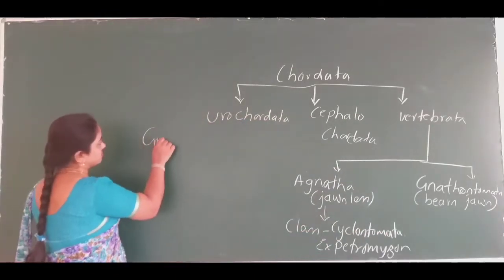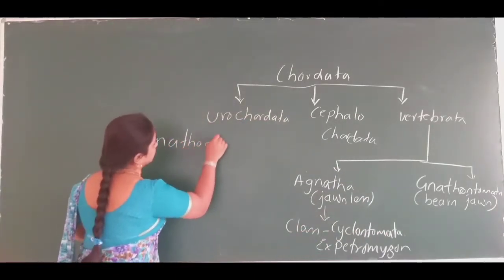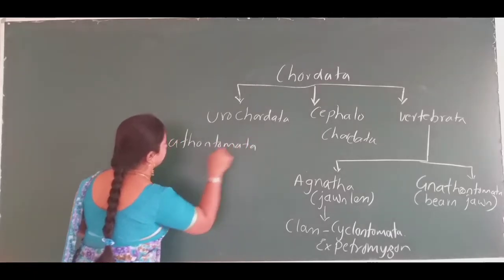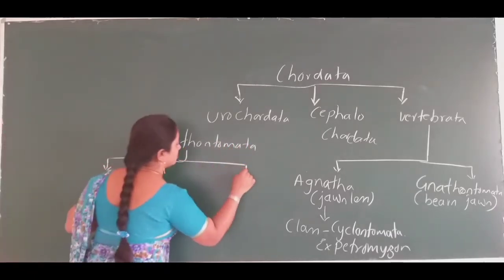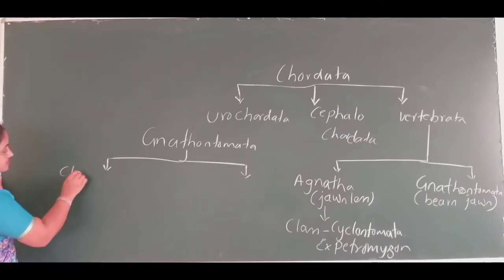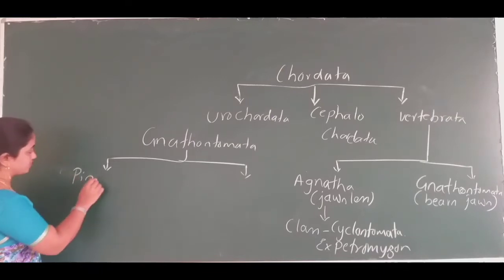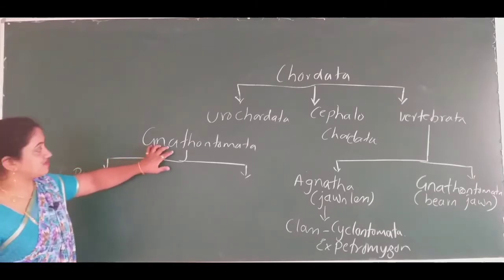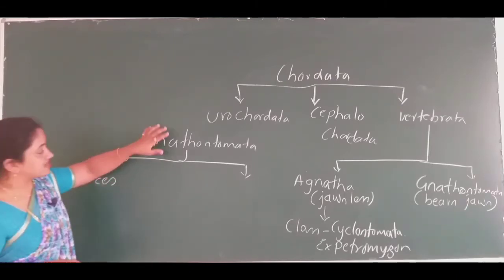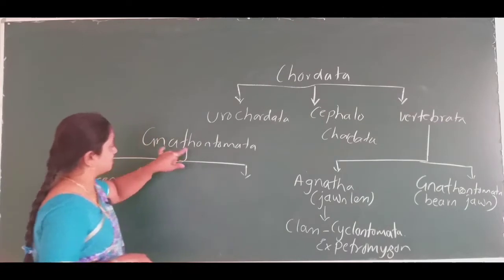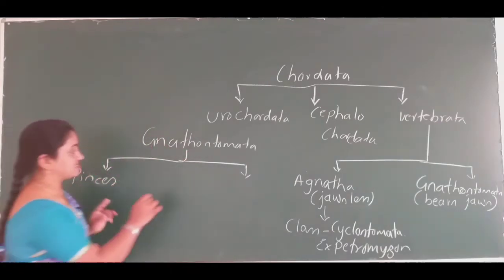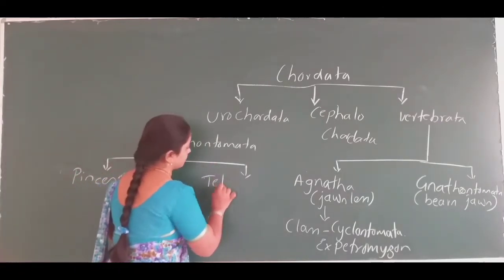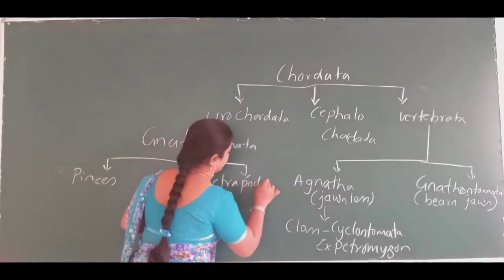The Gnathostomata consists of, let me tell you, the main superclasses that come under the subphylum Vertebrata: one is Pisces, and one more is Tetrapoda.